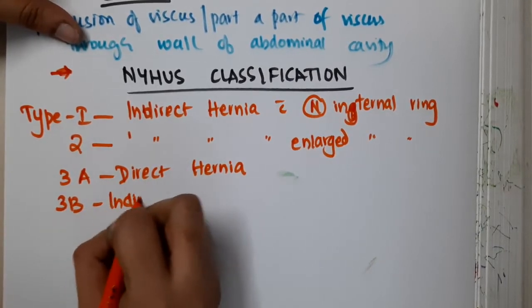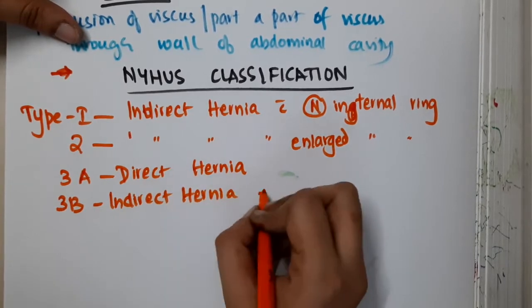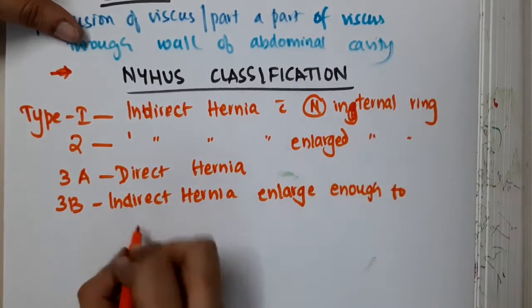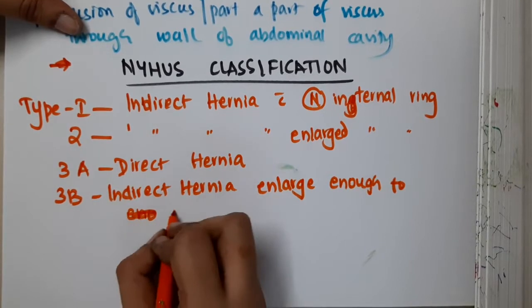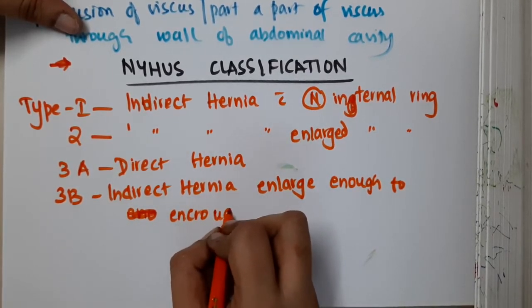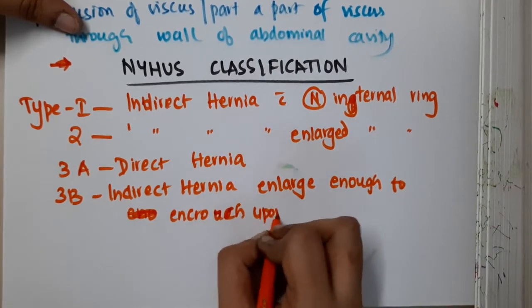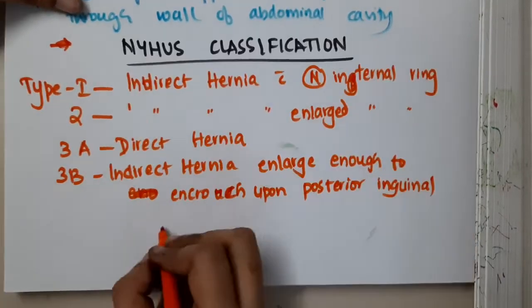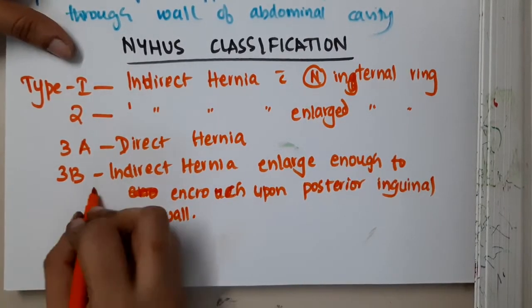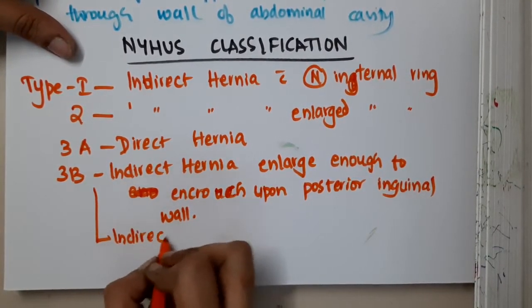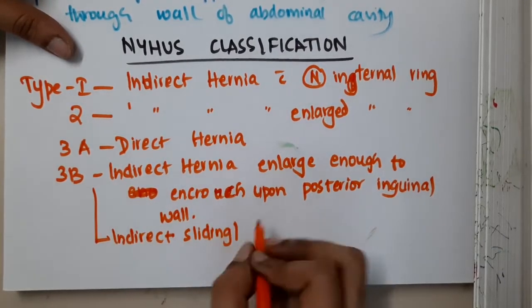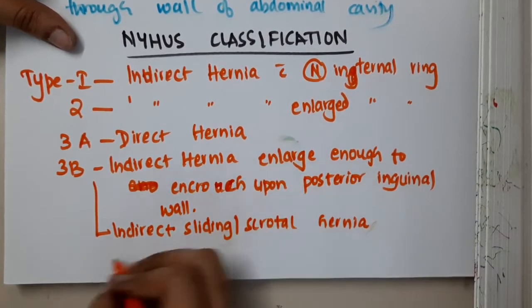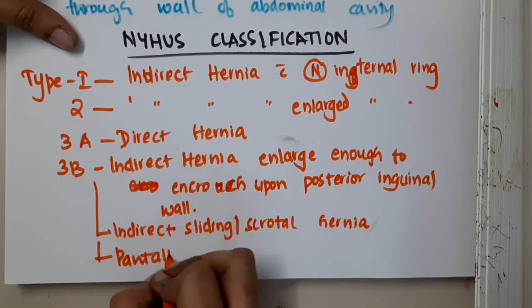Type 3B is an indirect hernia which will enlarge enough to encroach upon the posterior inguinal wall, and this is actually an indirect sliding hernia or scrotal hernia. 3B also includes pantaloon hernia.